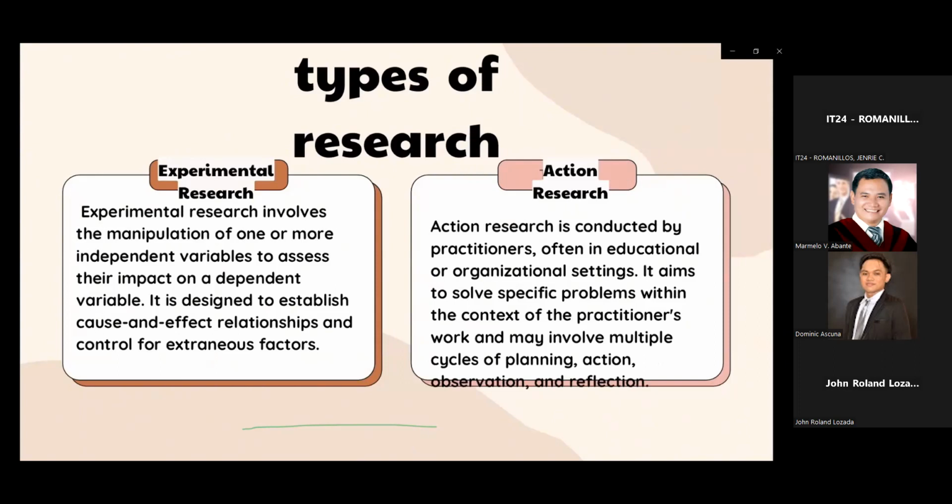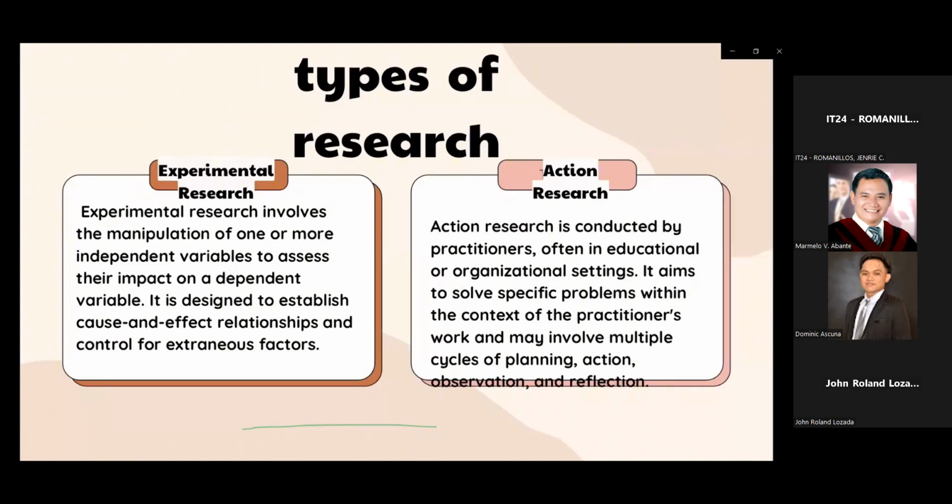Experimental research involves the manipulation of one or more independent variables to assess their impact on a dependent variable. It is designed to establish cause and effect relationships and control for extraneous factors. Experimental research is a scientific research method used to investigate cause and effect relationships between variables by manipulating one or more variables and measuring the resulting effects.